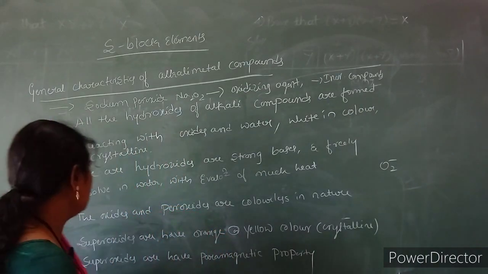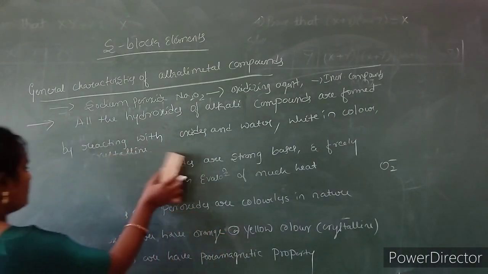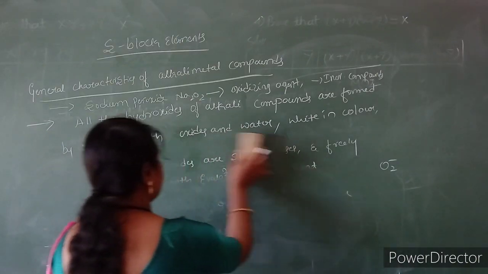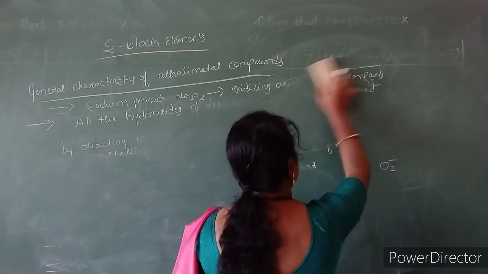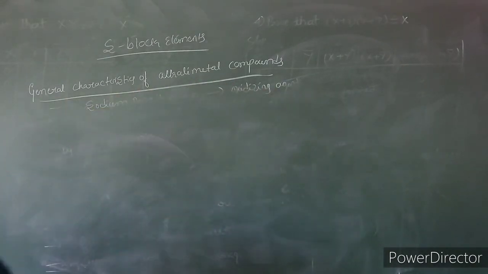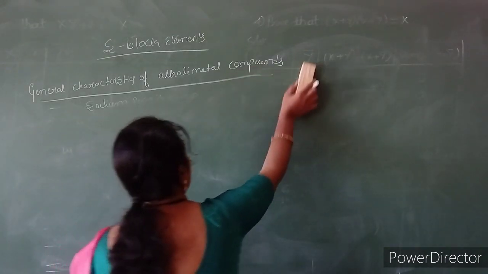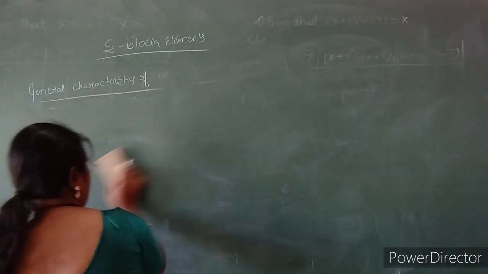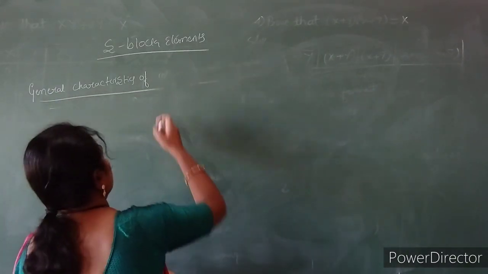So next is the general characteristics of halides. We can prepare the alkali metal halides by treating the alkali metals with hydrogen halides.